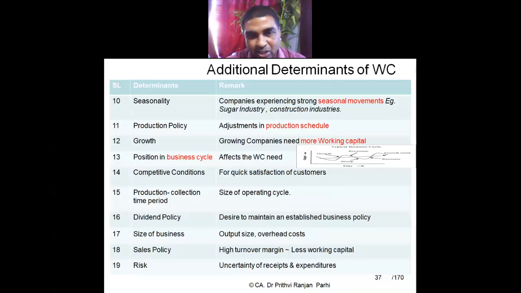Risk, uncertainty of the receipts and expenditures affects working capital. If recoveries are doubtful, receipts are doubtful, then one is supposed to maintain more working capital. Okay, these are again a few more points.